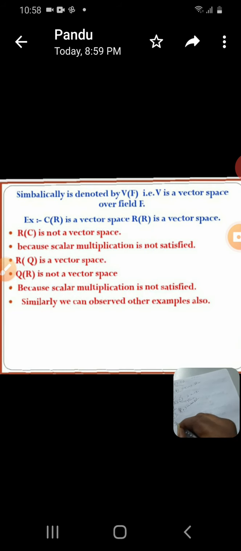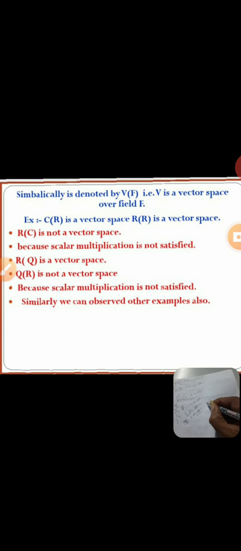Now the second phase: the scalar multiplication properties. The first of these, the sixth property overall, is scalar multiplication closure. Here R is the vector set and C is the field. It is very important. For scalar multiplication closure, first take a vector, which means a real number, and consider a scalar from the field, which is a complex number.